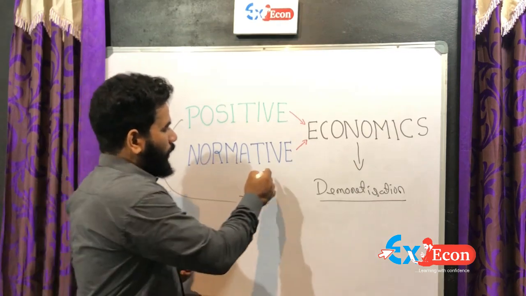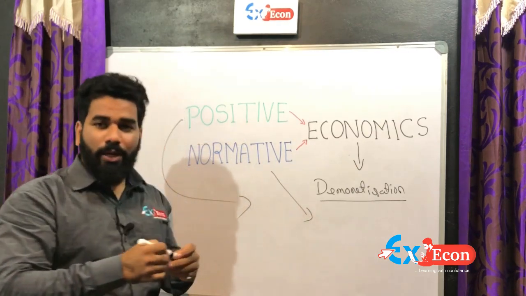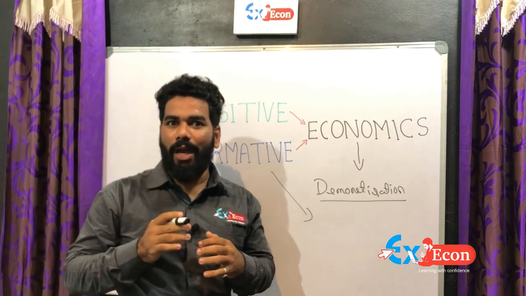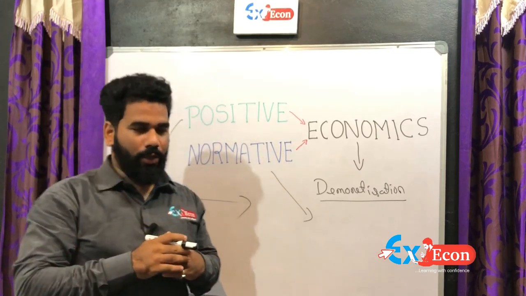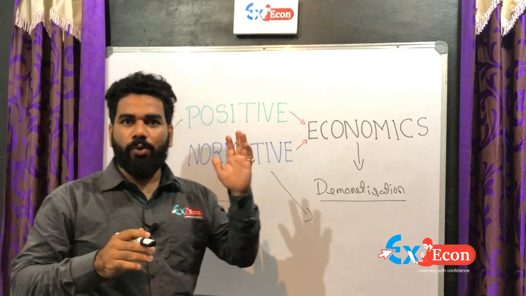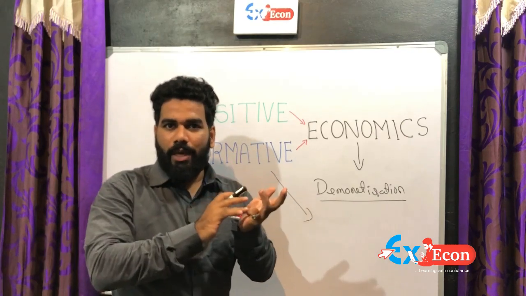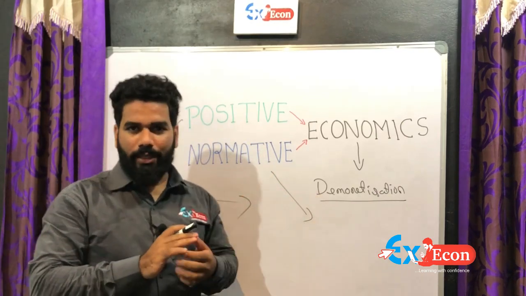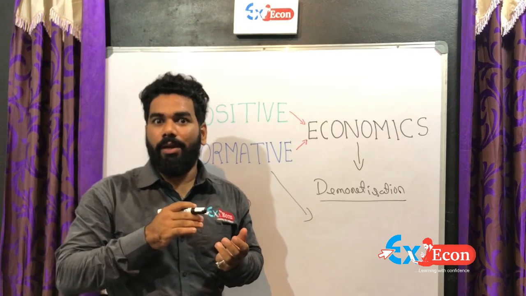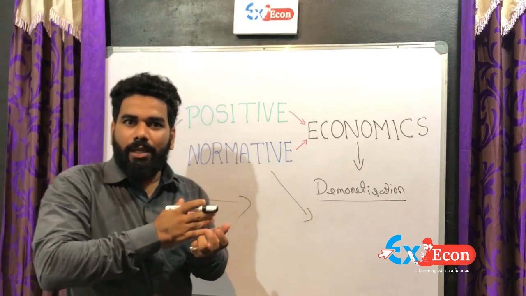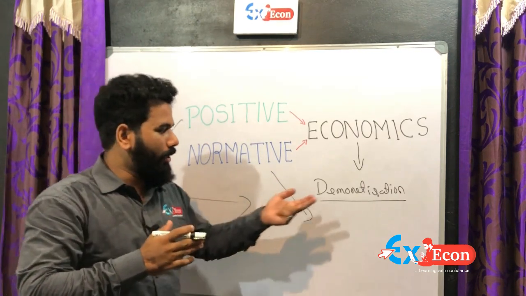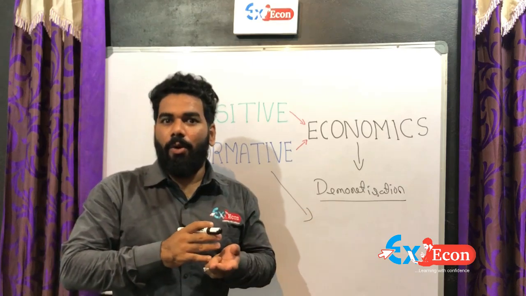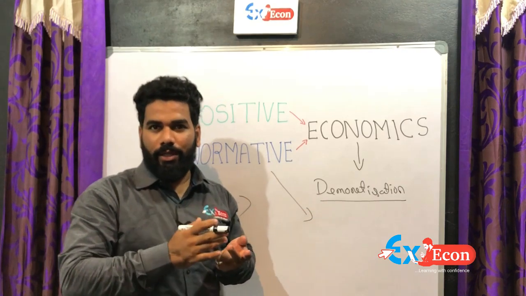Next, normative economics. In normative economics, good and bad values play a very important role. For that, we can give two examples. First, because of demonetization, Indian money supply increased. The second statement is, because of demonetization, the Indian government's revenue also increased.